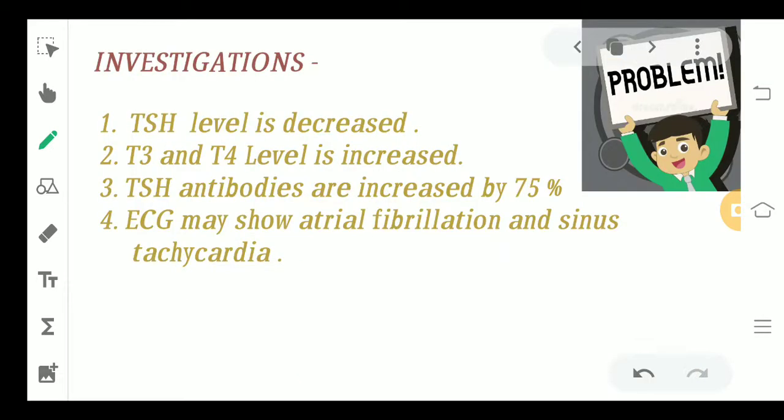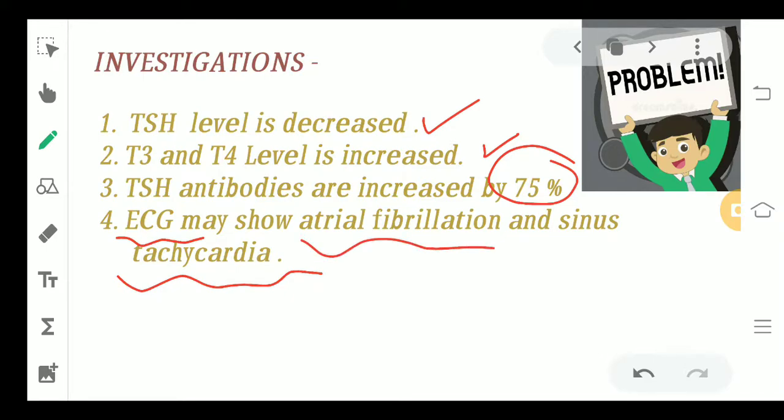Moving to the investigations. In investigations, we see that the TSH level is usually decreased in the patient. The T3 and the T4 level are going to be increased. The TSH receptor antibodies present in the patient's body are going to be increased in 75% of patients, and the ECG is going to show you sinus tachycardia and atrial fibrillation. Okay, these are some of the investigations that can be seen in the patient.